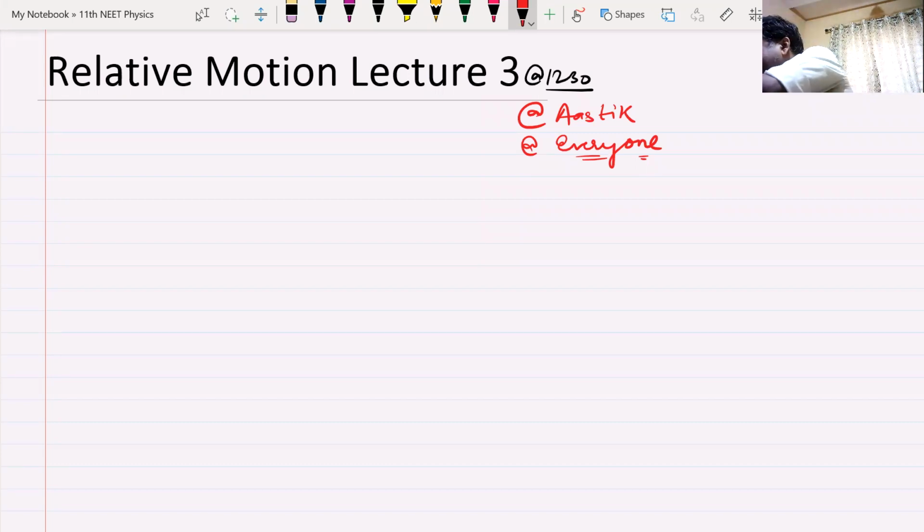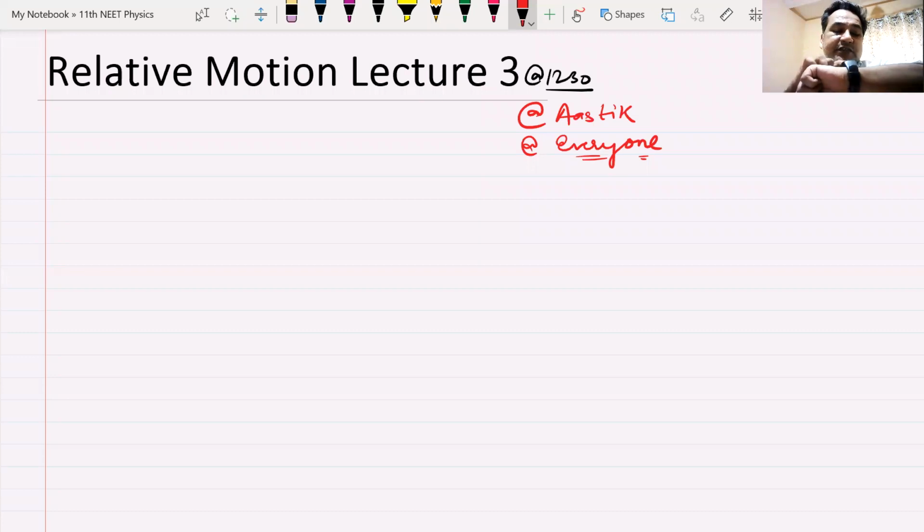Well, in the last class, we had seen some basic information about relative motion. We have seen how we find out the displacement of A with respect to B. We had solved 2 or 3 questions.